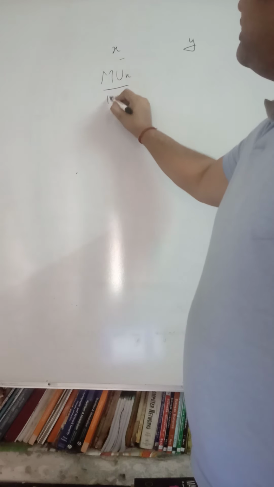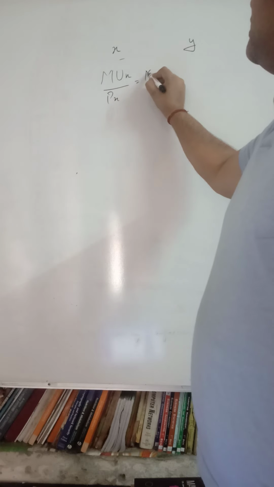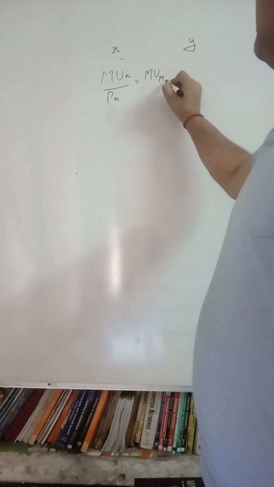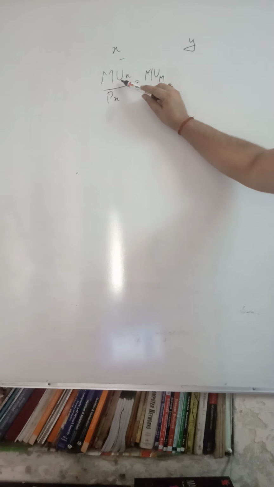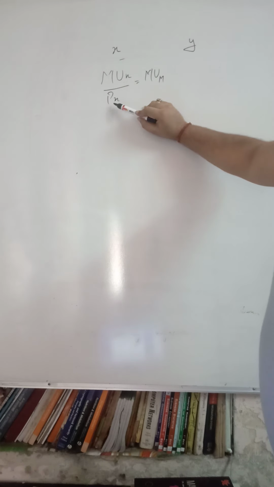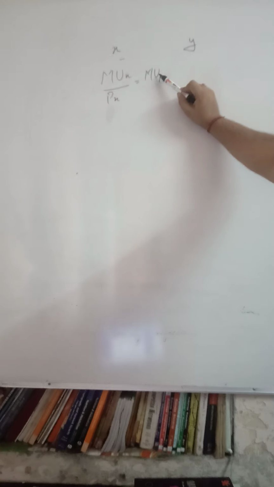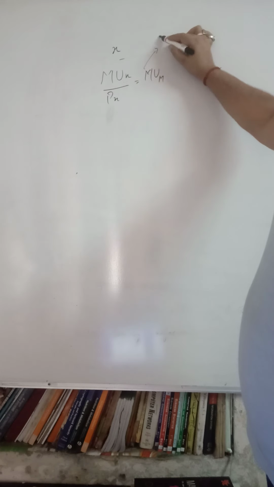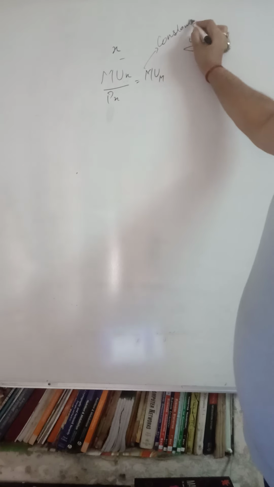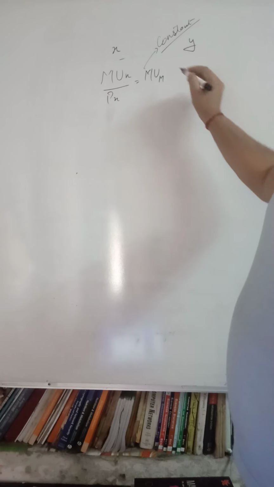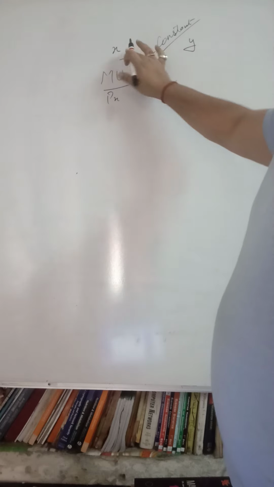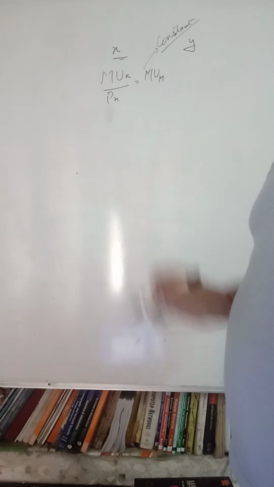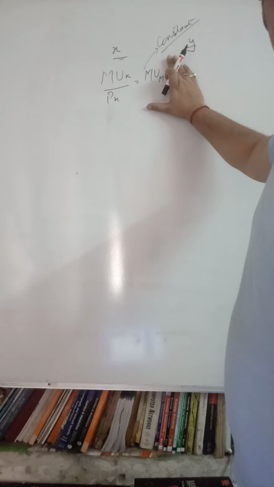MUx upon Px is equal to MUm. So MUx is the marginal utility of X, Px is the price of commodity X, and MUm is the marginal utility of money. And we know this MUm always remains constant.